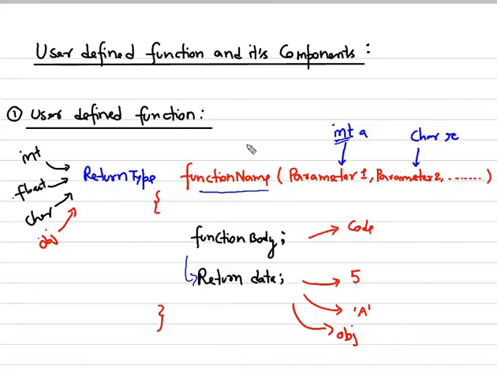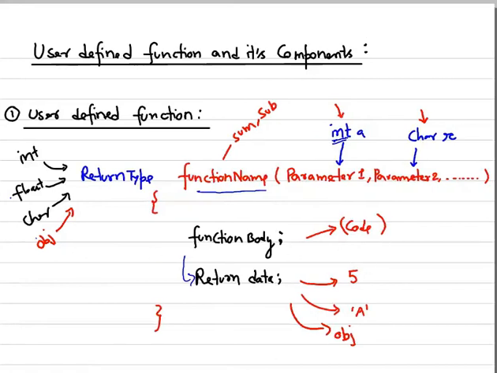The function name could be like sum or subtract; anything you want, you can make a function name. During the definition you have to define the data types of the parameters you are going to use: integer, character, float, or anything. The function body would include the code of your program, like what we have written over here.